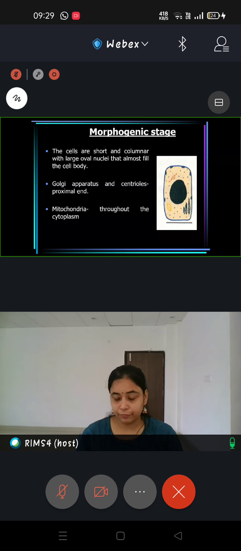They have started transforming to elongated columnar cells, which will now be called ameloblasts. Besides that, there is an increase in the size of the nucleus and an increase in the organelles, the Golgi apparatus and the centrioles, all at the proximal end of the cell.